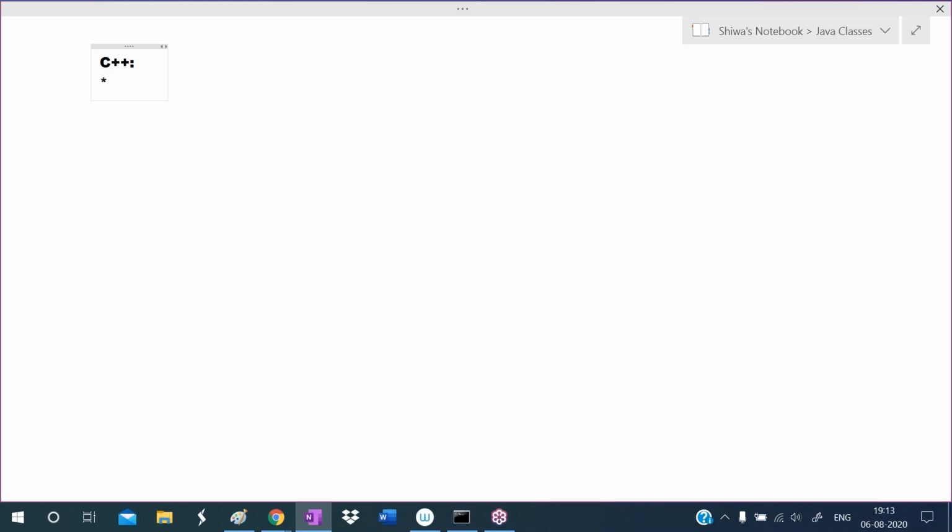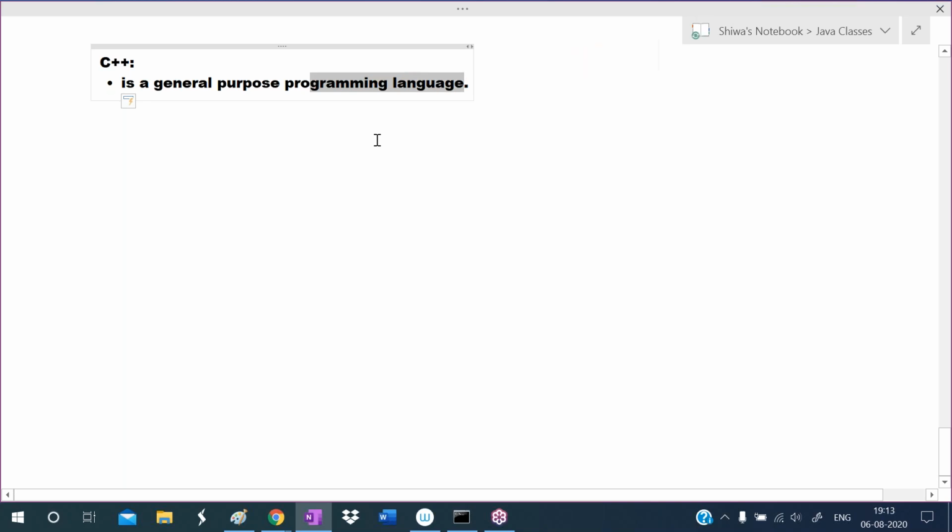C++ is a language. To say more clearly, you can say C++ is a general purpose programming language.